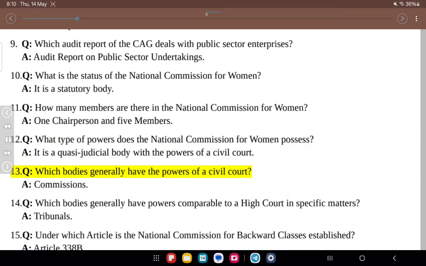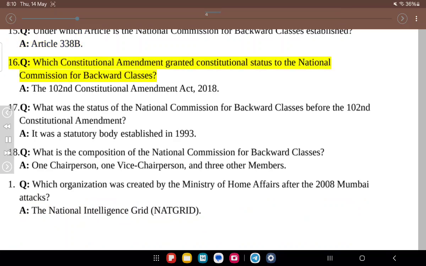13. Q. Which bodies generally have the powers of a civil court? A. Commissions. 14. Q. Which bodies generally have powers comparable to a high court in specific matters? A. Tribunals. 15. Q. Under which article is the National Commission for Backward Classes established? A. Article 338B.